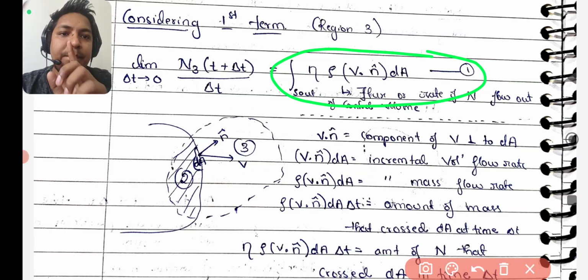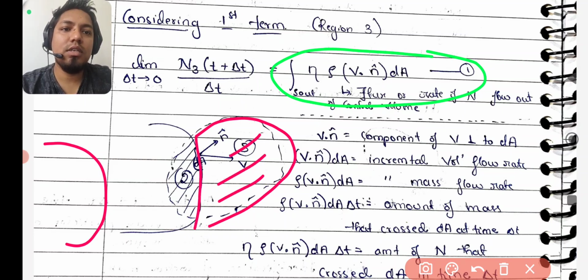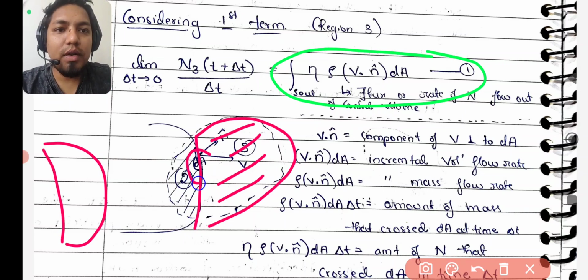See, understand. Suppose there is a region, and you can see here this much part came out. So this part came out as N3, and that line I'm drawing here. Now I can draw one small area on this surface, and that area I will call dA.